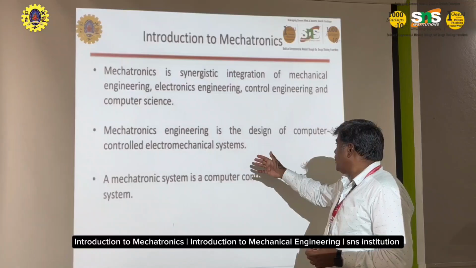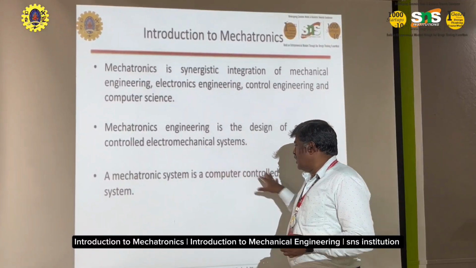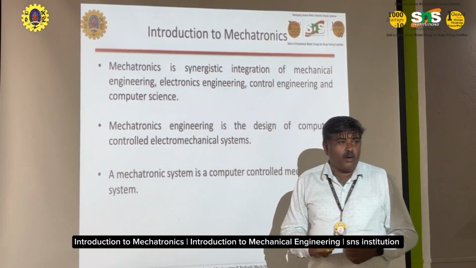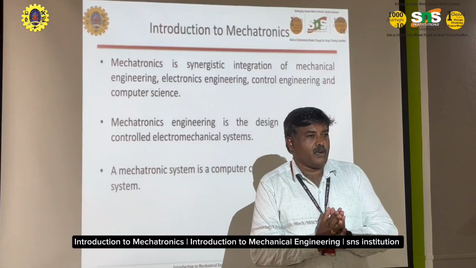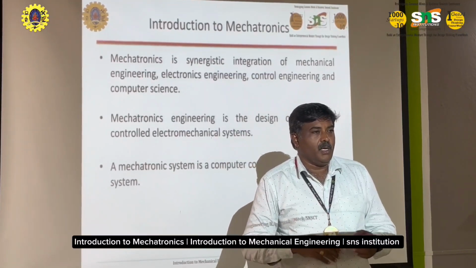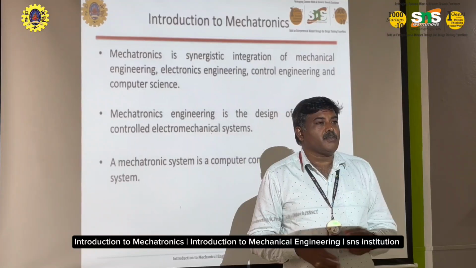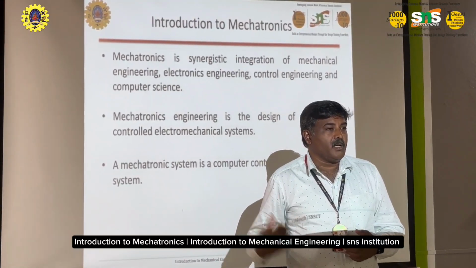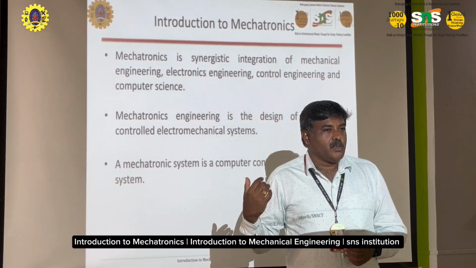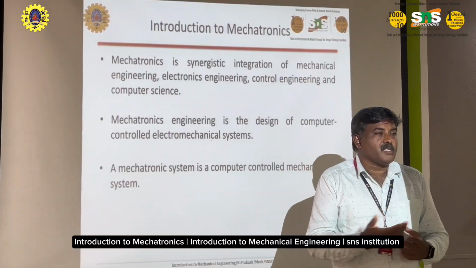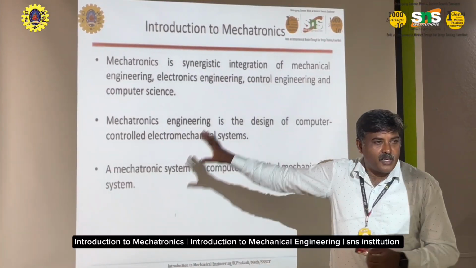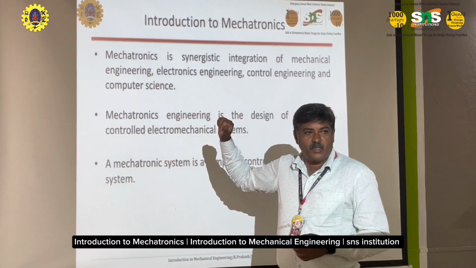In conventional machines, everything is controlled manually, but in the implementation of mechatronics, the systems and the conventional machines are controlled by a computer, by using some electronic devices such as sensors. This integration is called mechatronics engineering.